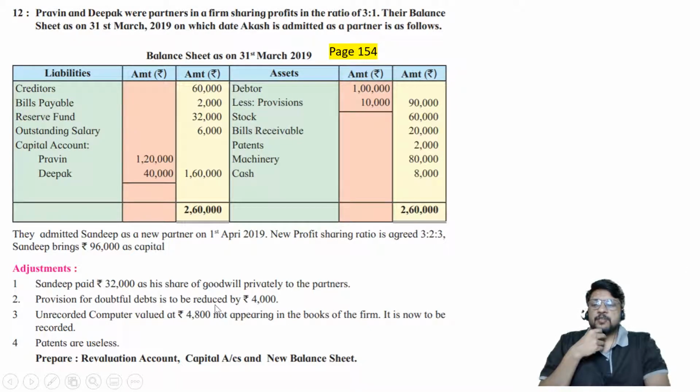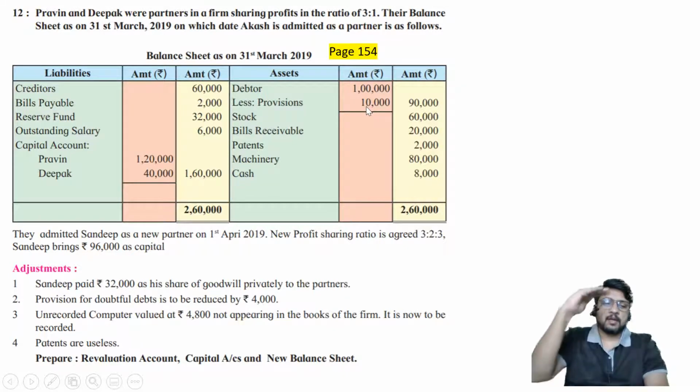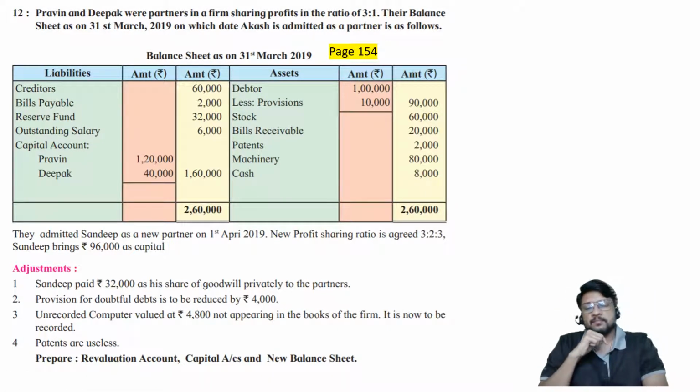Provision for doubtful debts is to be reduced by rupees 4,000. So the current provision is 10,000. It should be reduced by 4,000. So the new provision is going to be 6,000. It is RDD written back.